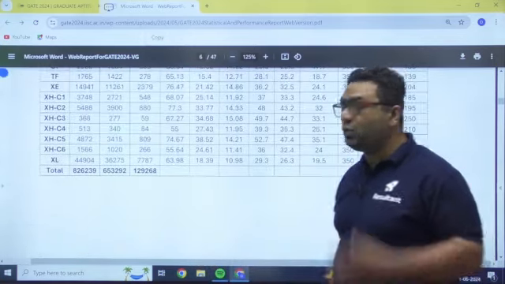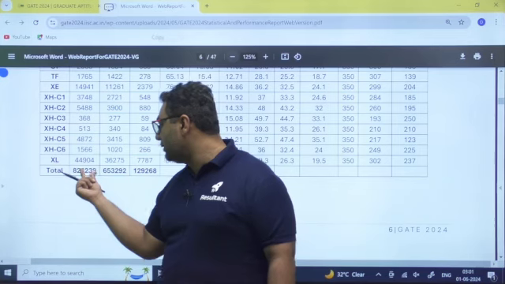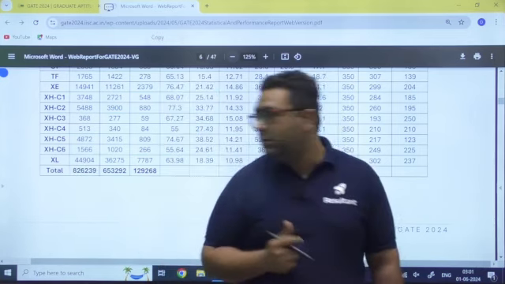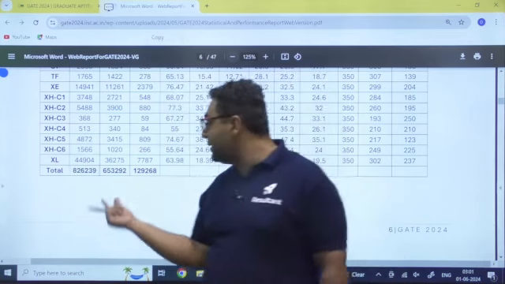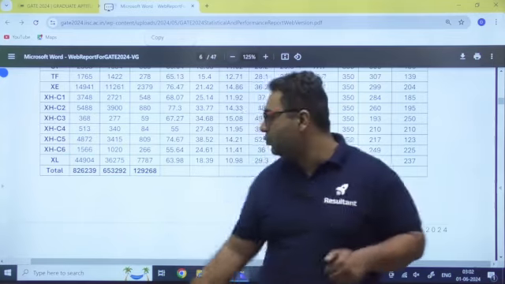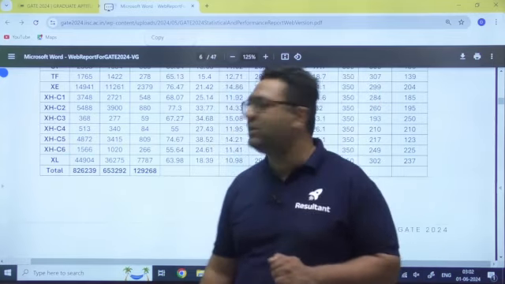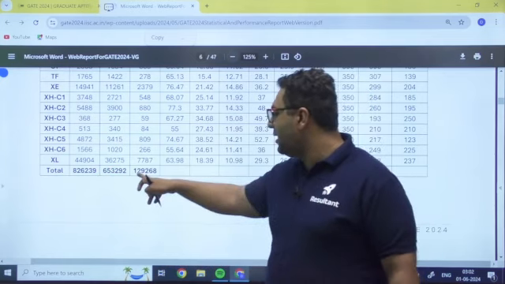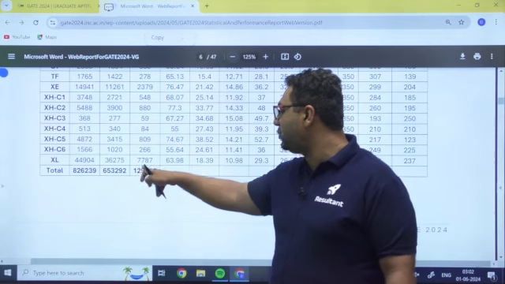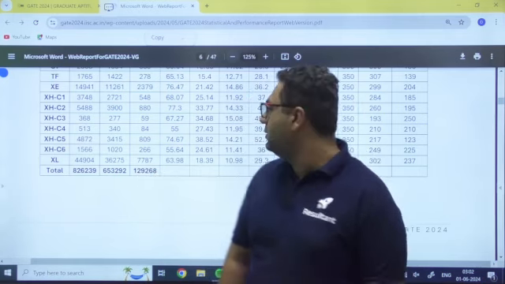If you want to see the total registered candidates were more than 8 lakh, 8,26,239. And if you see the appeared candidates were 6,53,292. So out of 8 lakh applications, appearance was 6,53,000 only. So you can see the qualified is 1,29,268. So these are the qualified candidates.